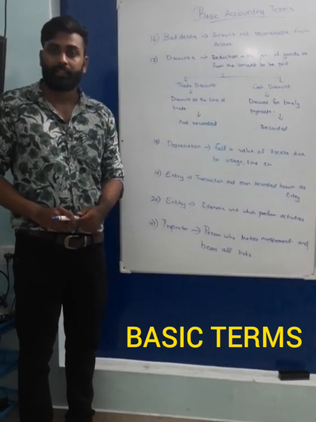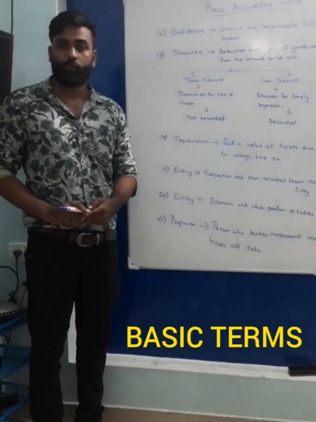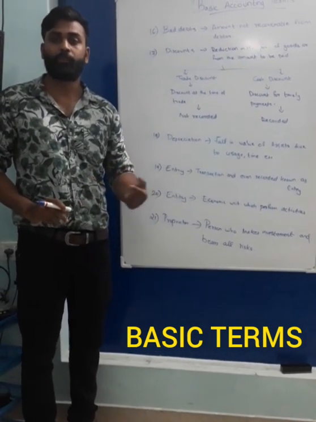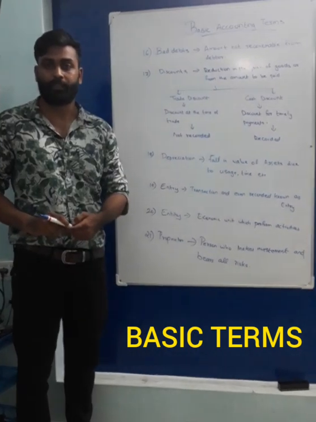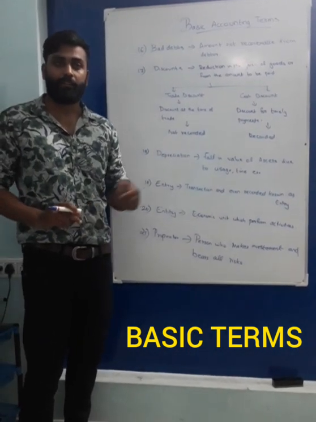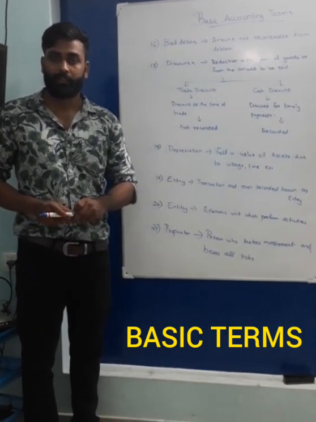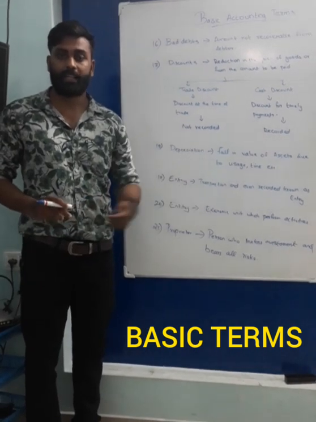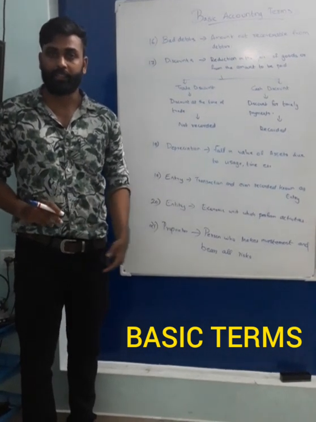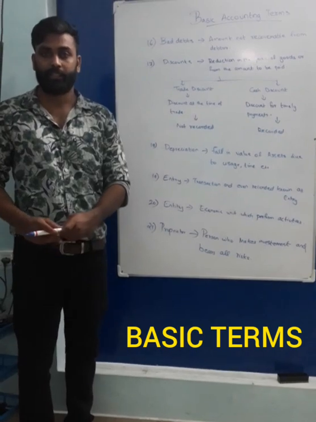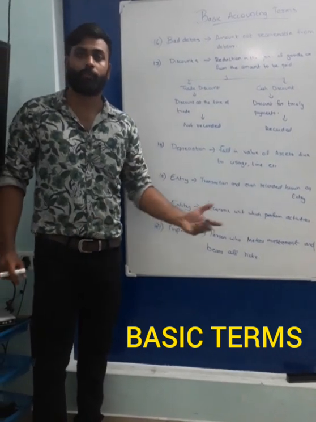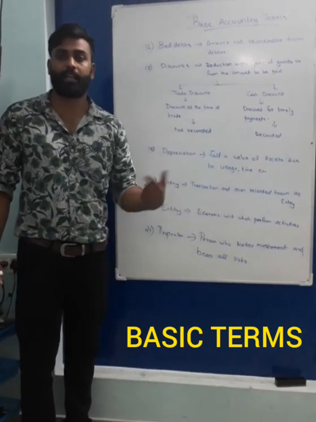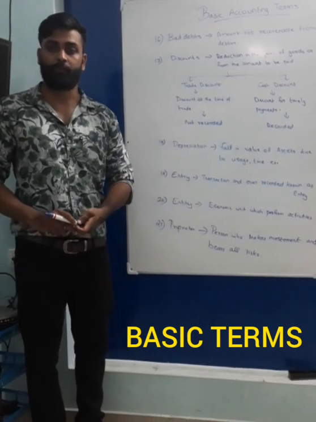Entity means the economic unit in which we perform economic activity, that means our building, our factory. Suppose Tata Group, that Tata factory is an entity. It is an economic unit where the economic activities are performed.